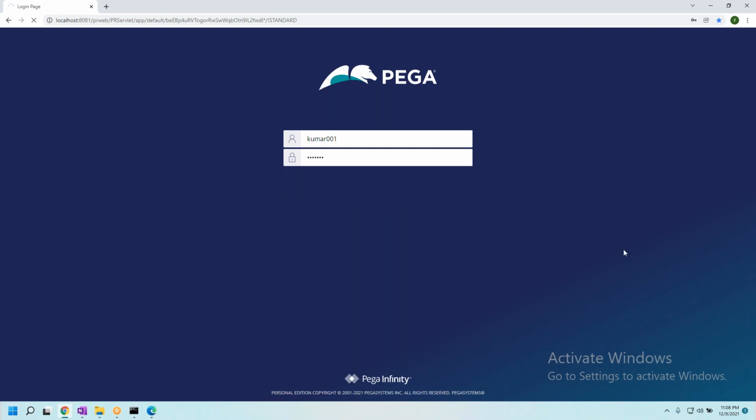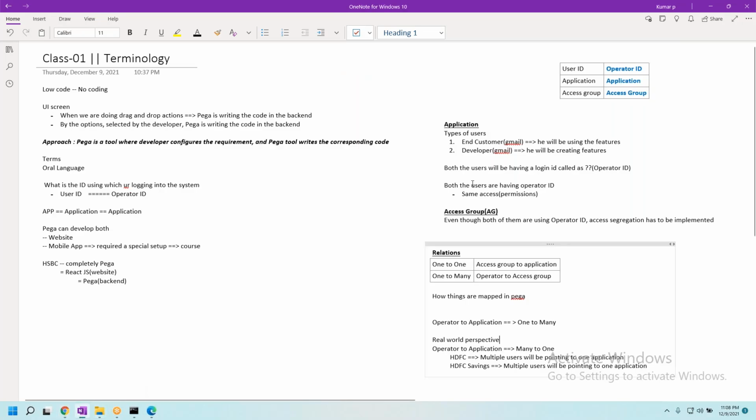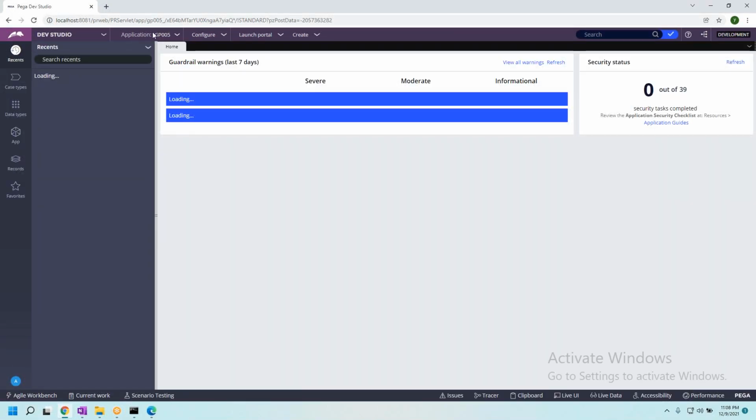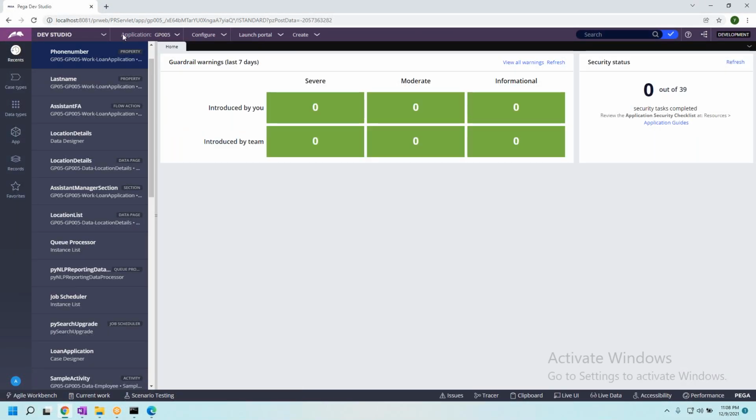So the moment an operator ID logs in, what did we discuss? An operator ID should always have an application pointed to him. Correct? Now, if you see here in the heading, there is something called application.